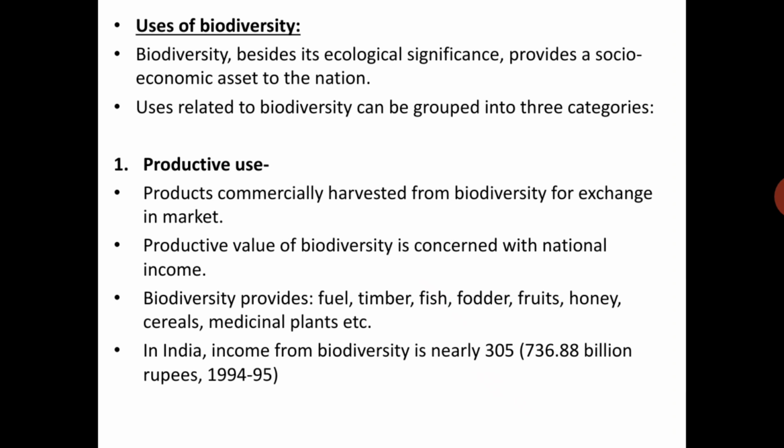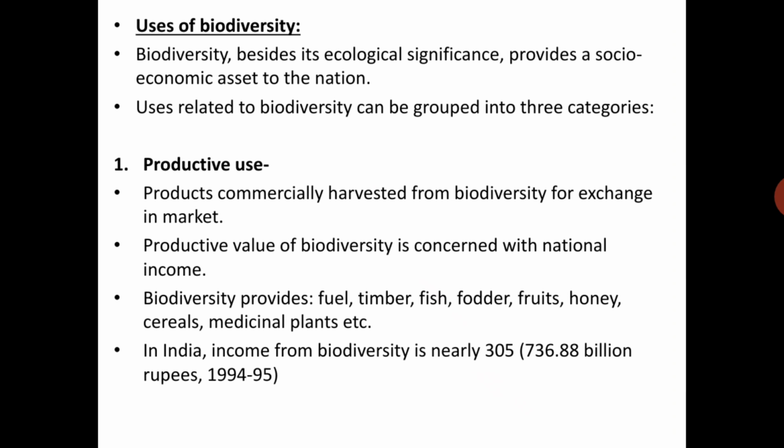For an economic purpose, the productive value of biodiversity is concerned with national income. Biodiversity provides fuel, timber, fish, fodder, fruits, honey, cereals, medicinal plants, etc.